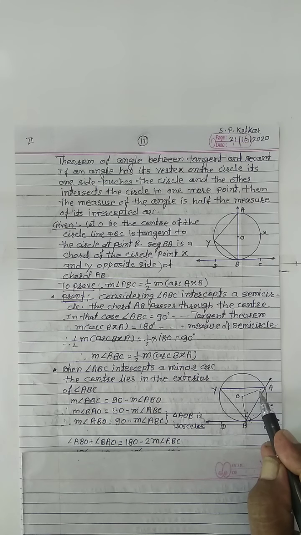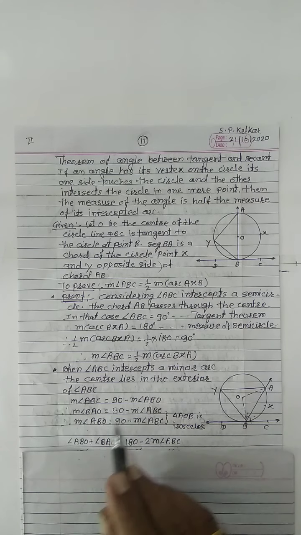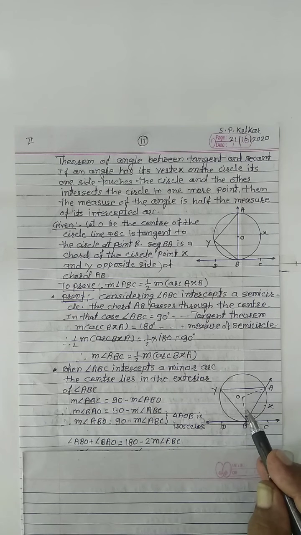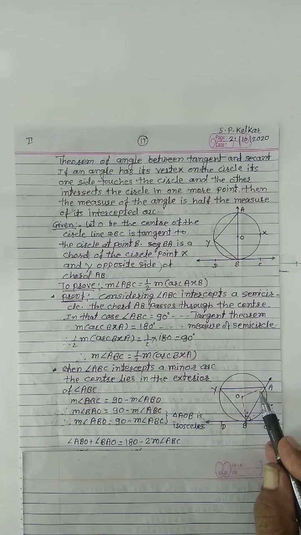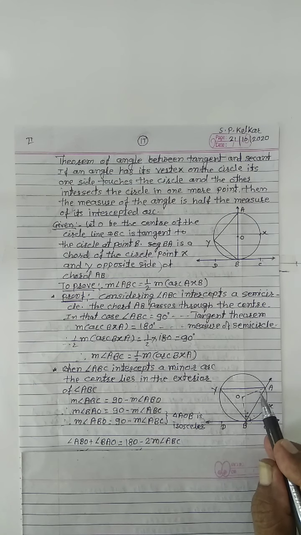Then for this angle BAO, BAO equals 90 minus measure of angle ABC. This angle and this angle are congruent, so we can write the same thing for this angle also.